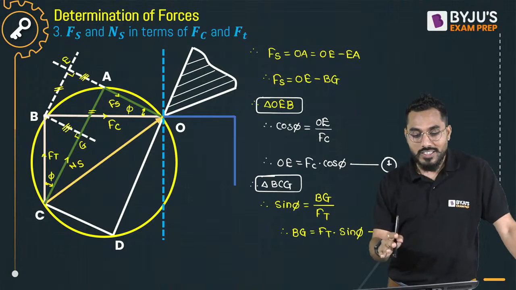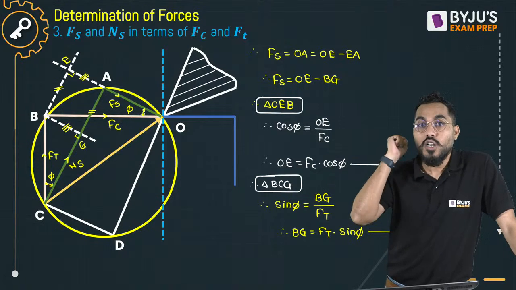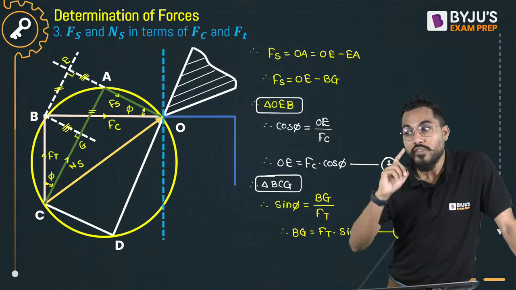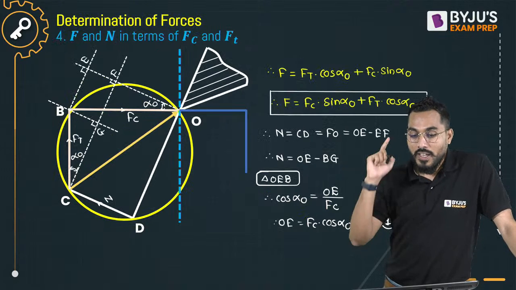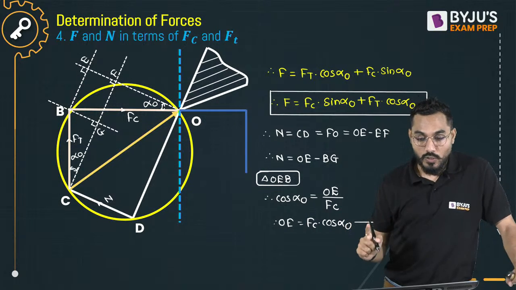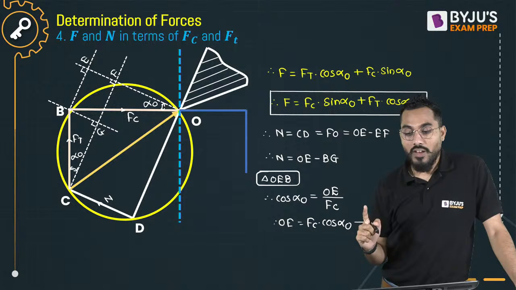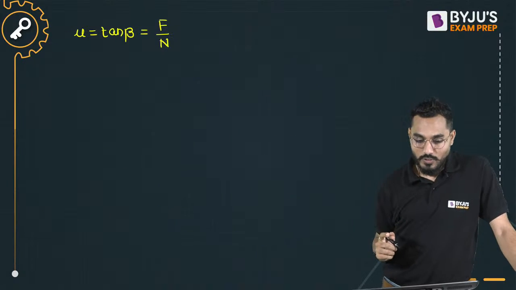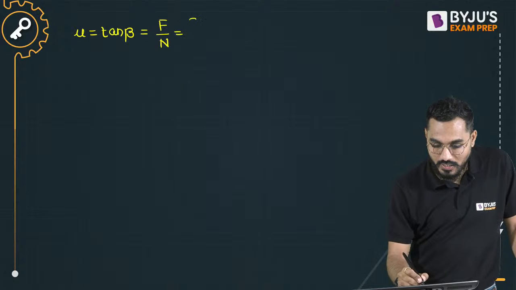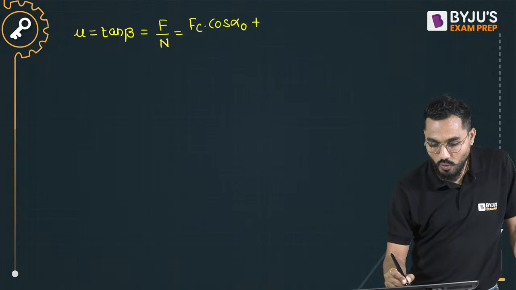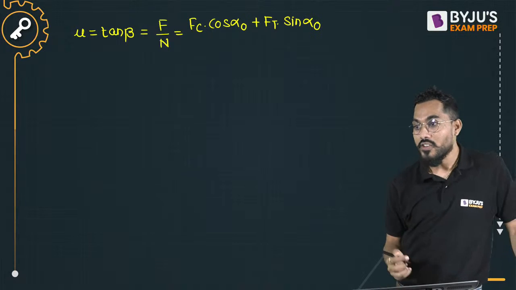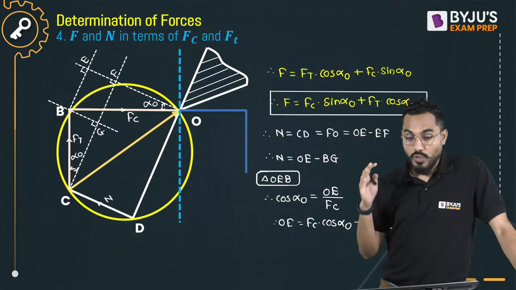So if you go back and see the determination of forces, a lot of derivation is done. So here we have written and developed a relation. You can go and check that. What is the relation developed? Friction force F is equal to what? Fc into sine of alpha 0 plus Ft into cos of alpha 0. Is it true? Yes. So we have to write down here Fc into cos of alpha 0 plus Ft into sine of alpha 0. These are the derivations that you have to understand, that you have to remember.